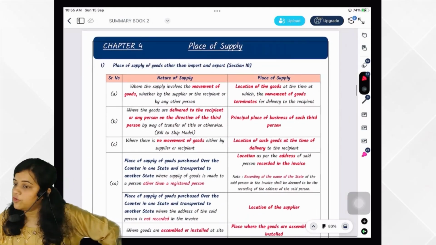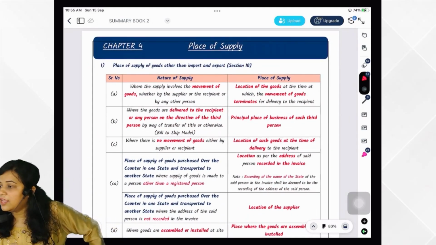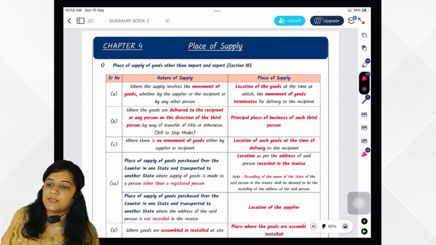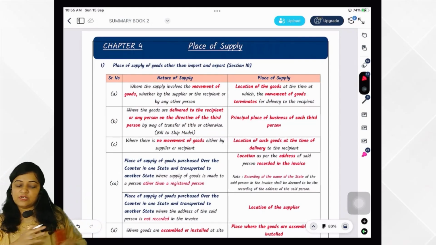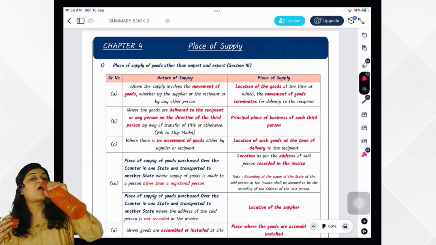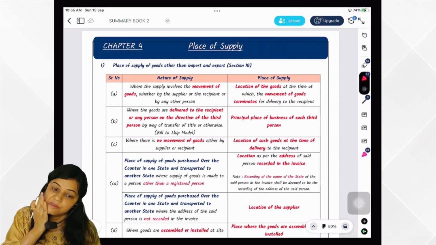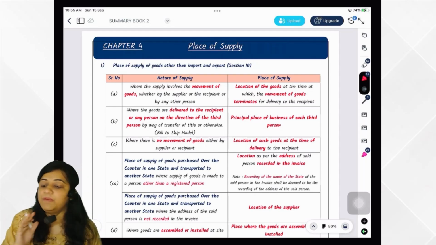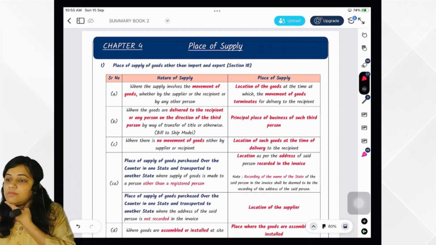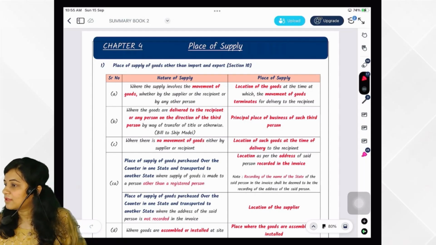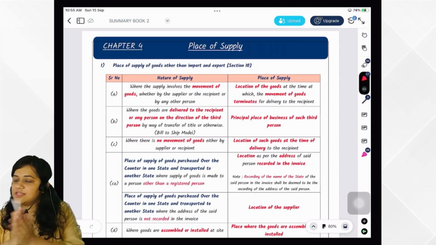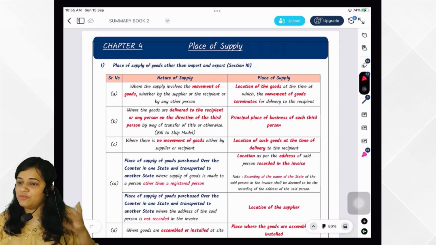Let's revise place of supply also in 10 minutes. Then we are left with a few questions of place of supply. Okay, in 10 minutes we would be doing place of supply. Chapter number 4, place of supply. 10 minutes, just concentrate for 10 minutes, then today we would be having a lot of fun.